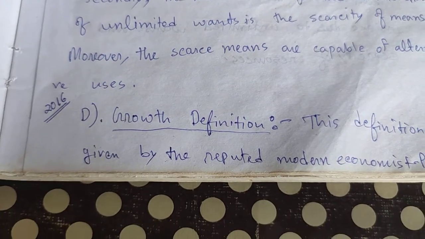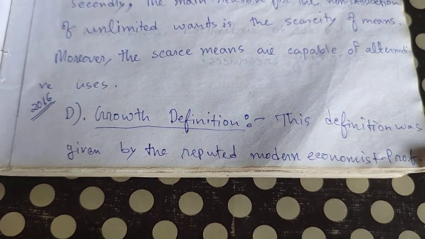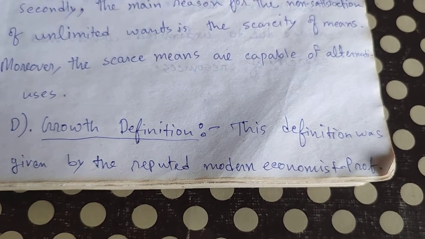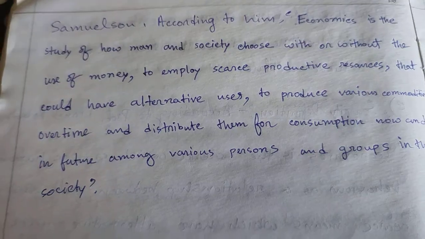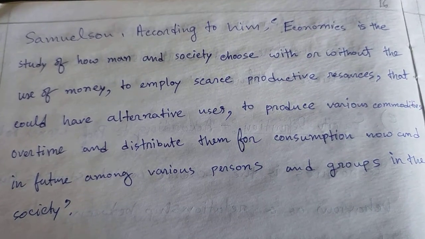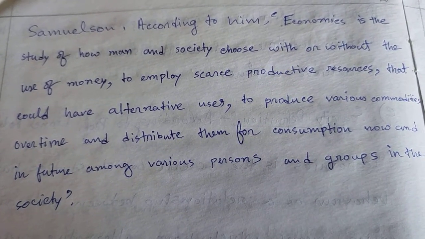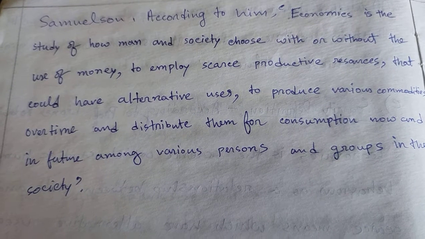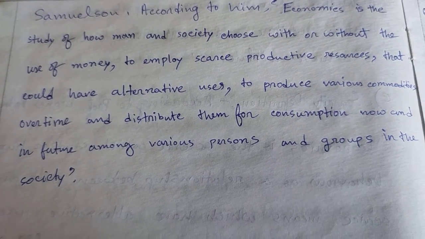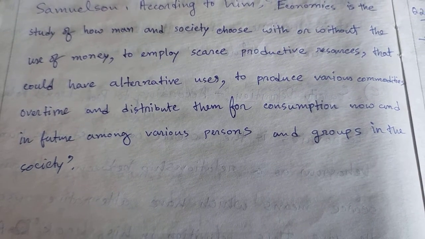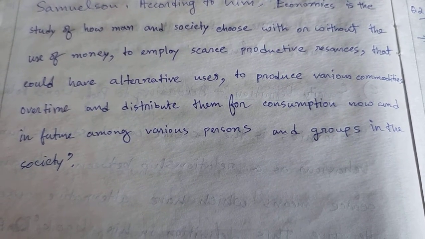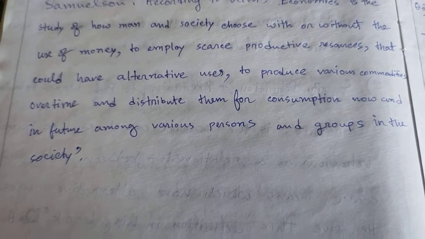নাম্বার ডি-টা খুবই ইম্পর্টেন্ট। Number 4, growth definition. এটা এসেছিল 2016 এর ফাইনাল এক্সামে। This definition was given by reputed modern economist Professor Samuelson. Full stop. According to him, economics is the study of how man and society choose, with or without the use of money, to employ scarce productive resources that could have alternative uses, to produce various commodities over time and distribute them for consumption now and in future among various persons and groups in the society.